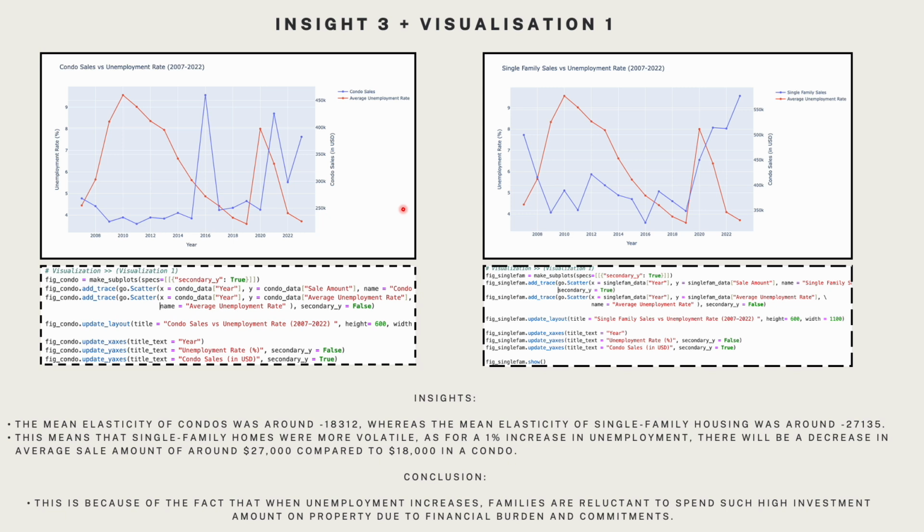And the main insight that we got was that mean elasticity of condos was around 18,000, whereas the mean elasticity of single family was around 27,000. And hence we concluded that for a 1% increase in unemployment, there will be a decrease in sales amount of around 27,000 in single family as compared to 18,000 in condos. This showcases that single families are much more volatile, and it is due to the fact that during unemployment, there might be financial burdens and commitments which will be more important compared to buying a new house.